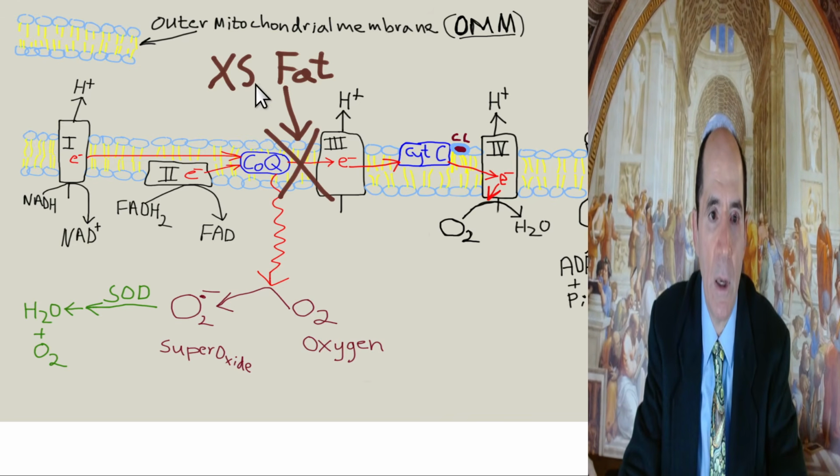Right here is the intramembranous space. Here's the outer mitochondrial membrane, OMM. This is the inner mitochondrial membrane, IMM. The space in between the outer and the inner membrane is called the intramembranous space. That's where the protons are pumped.